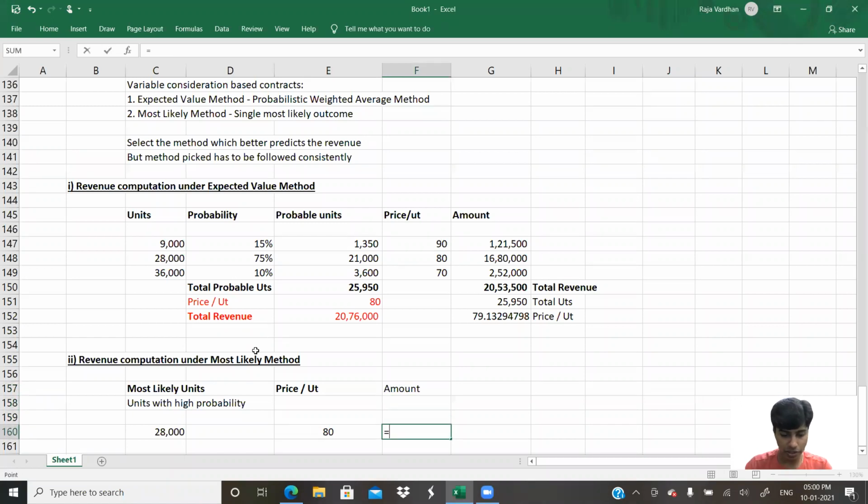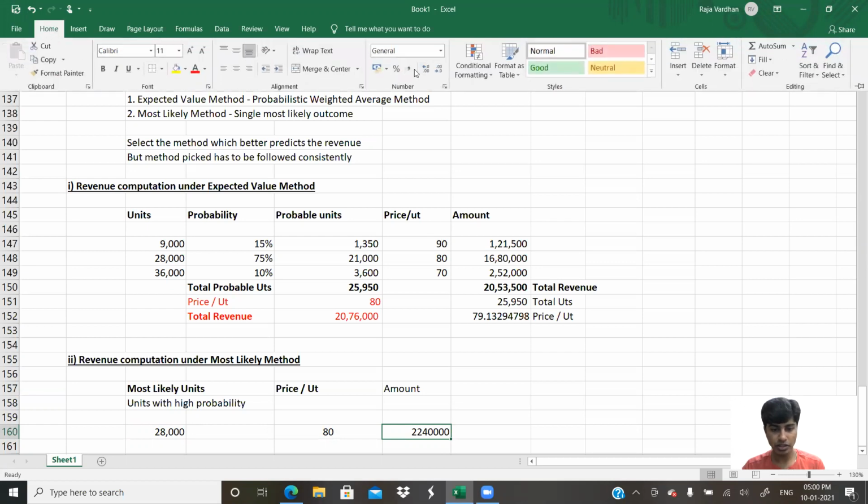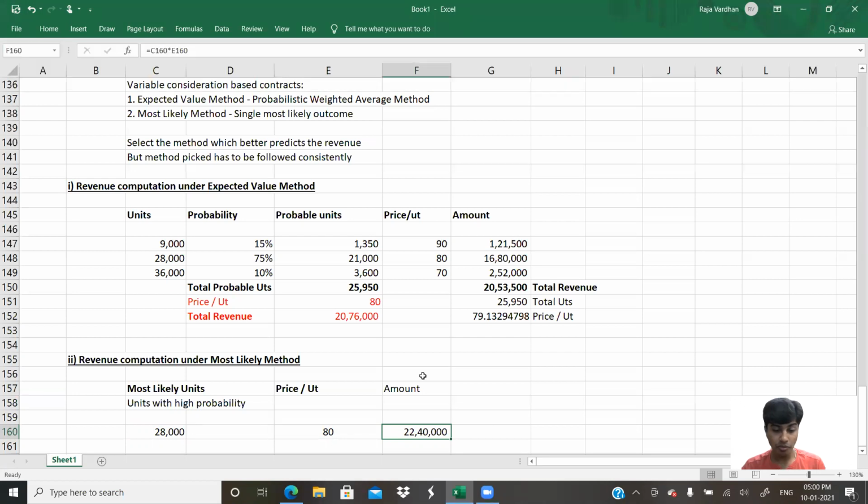Amount is simple, multiplication, guys. 28,000 units multiplied by 80, that would be 22 lakh 40,000. That's it. Recognize your revenue at 22 lakh 40,000. From the first unit, you'd have to recognize it at this price.